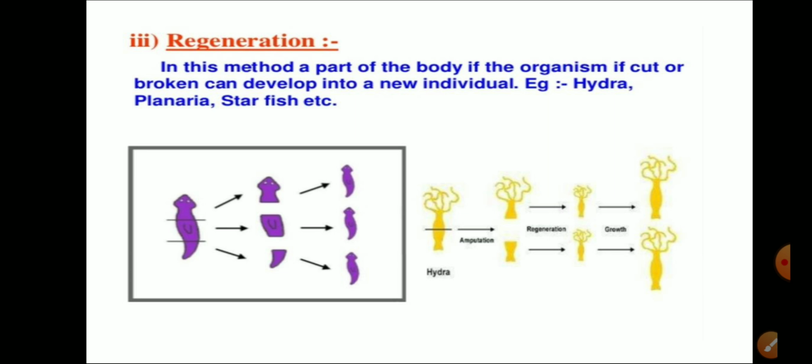In this method, the body is cut or broken into many pieces. Each piece develops into a new individual. Examples are hydra and planaria. Starfish is also an example, in which the lost part of the body develops again. So here the diagram is shown, and this one is planaria.